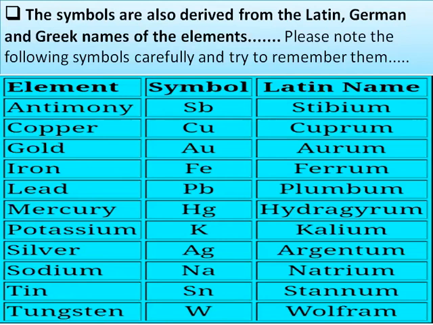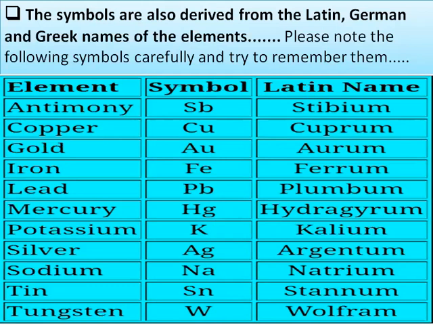Copper is the element with symbol Cu; the Latin name is cuprum. Gold is the element with symbol Au, as its Latin name is aurum. Iron, Fe, Latin name ferrum. Lead, Pb, Latin name plumbum. Mercury, Hg, Latin name hydrargyrum. Potassium, K, Latin name kalium. Silver, Ag, Latin name argentum.